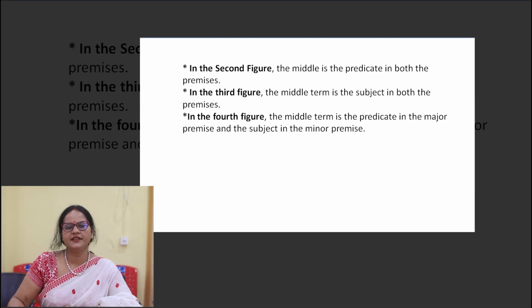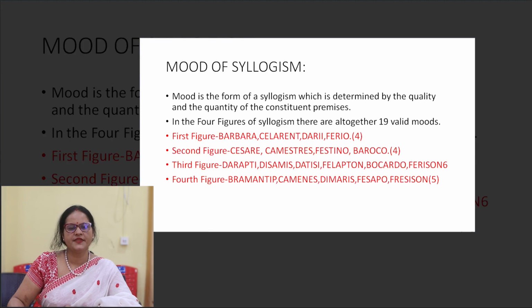In the second figure, the middle term is the predicate in both the premises. In the third figure, the middle term is the subject in both the premises. In the fourth figure, the middle term is the predicate in the major premise and the subject in the minor premise. Now, moods of syllogism.